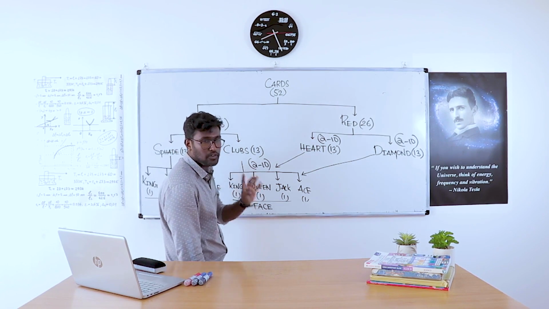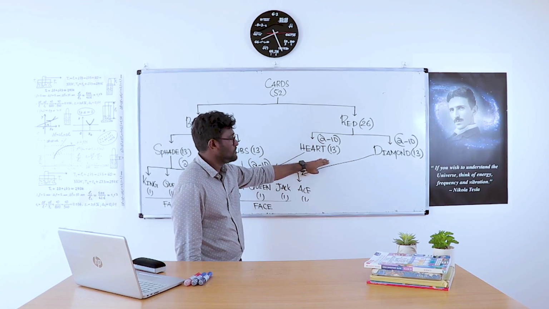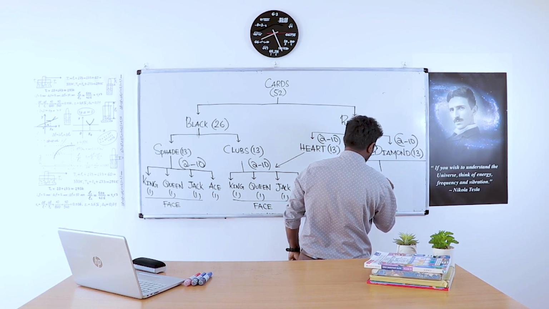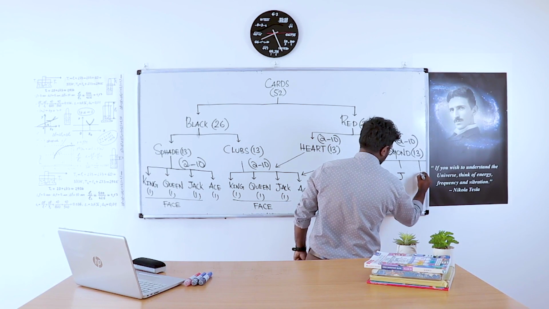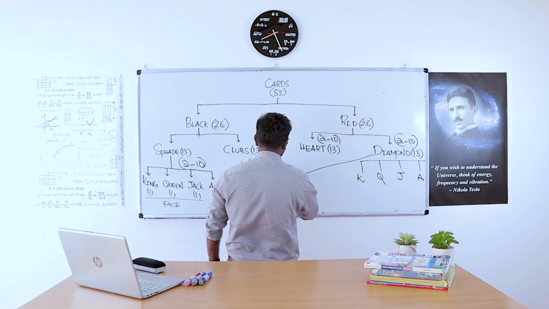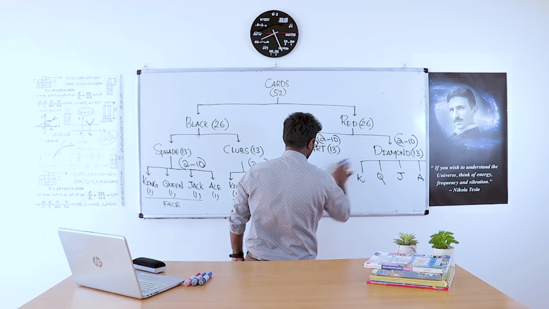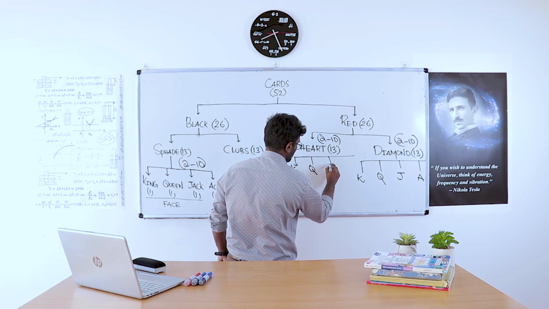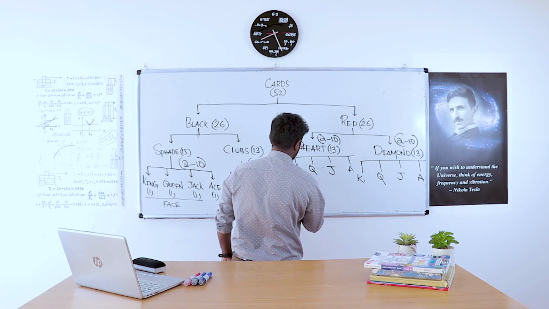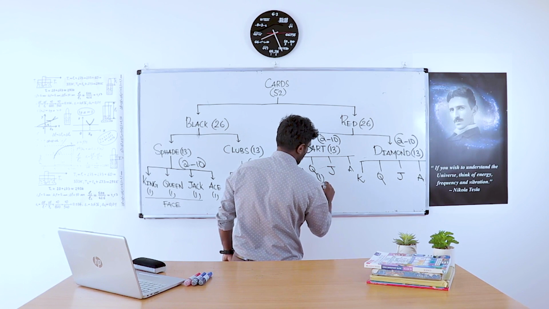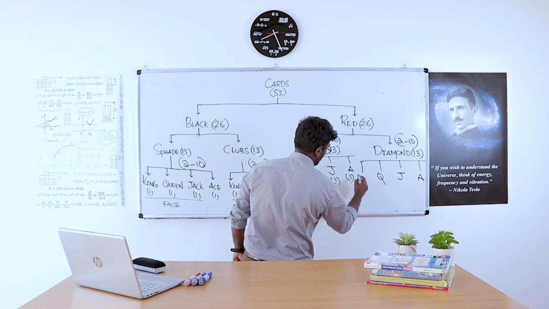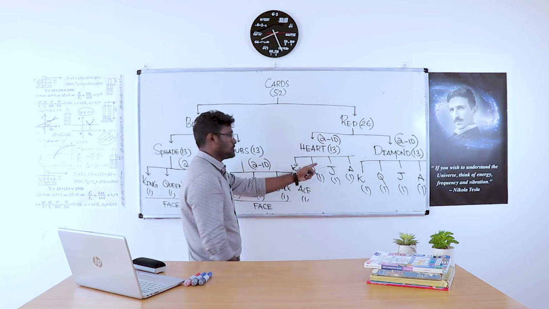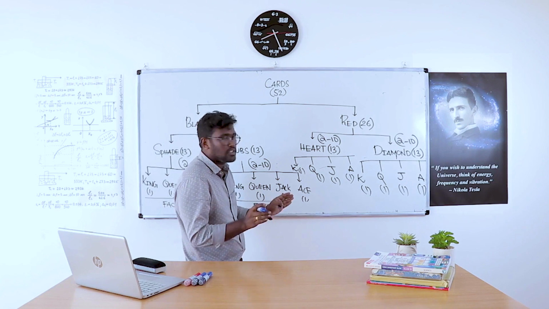That is 9 cards for numerals. So 9 plus 4 is 13. Here also king, queen, jack, ace. Here also king, queen, jack, ace, and again 2 to 10 numbers are there. So this is the structure of the cards.